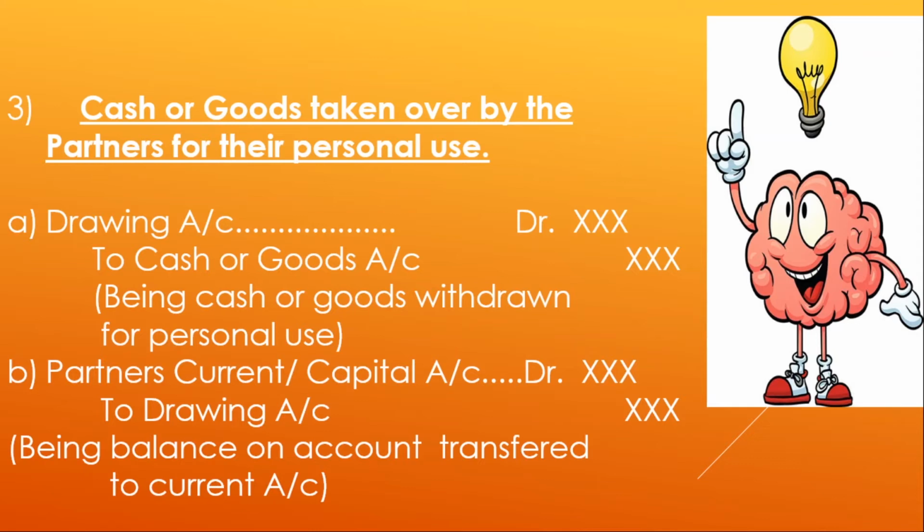If you want to reduce the balance of assets such as cash, furniture, you have to credit it. In the B part of the entry, we have transferred the drawing charged in the A part to the partner's capital or current account. Therefore, the entry becomes partner's current or capital account debit to drawing.